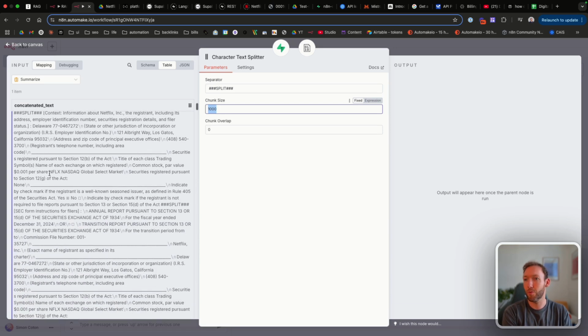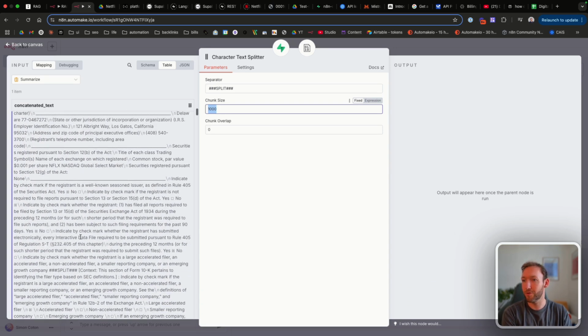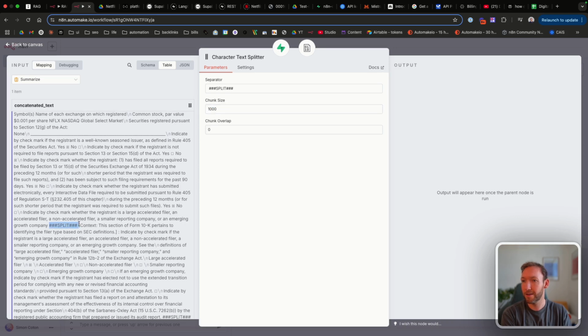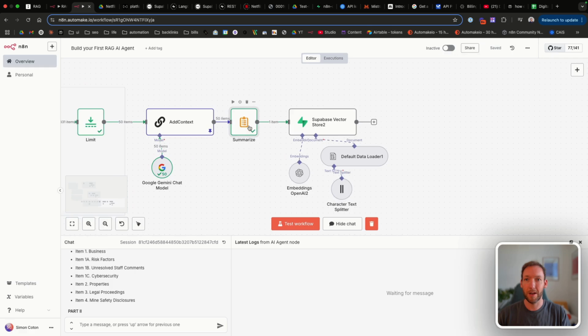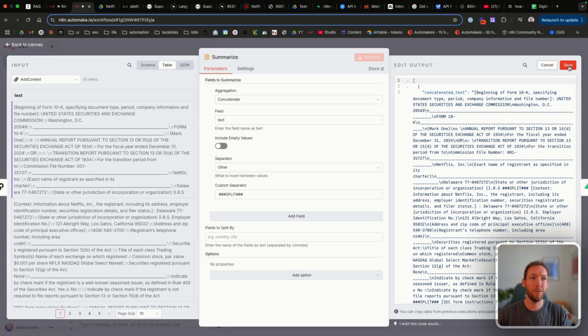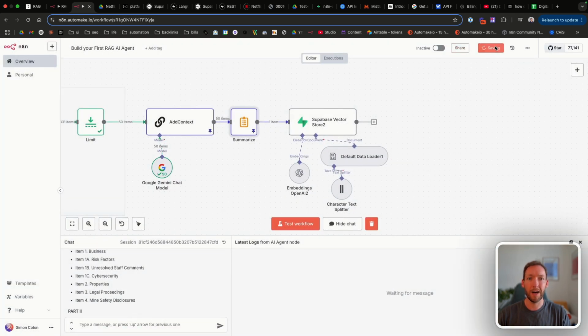So it should work through these, find where to split like here, and split it into individual chunks which will go in our database. So let's pin that data, and we will run that,